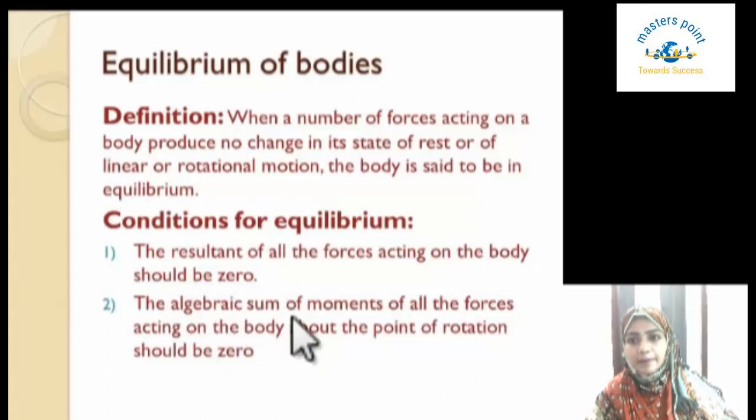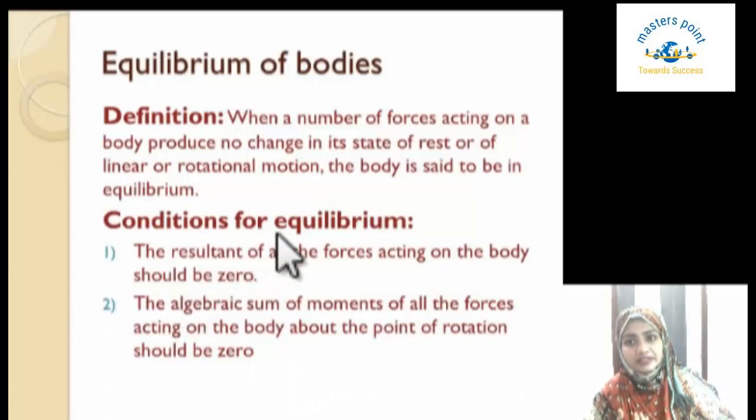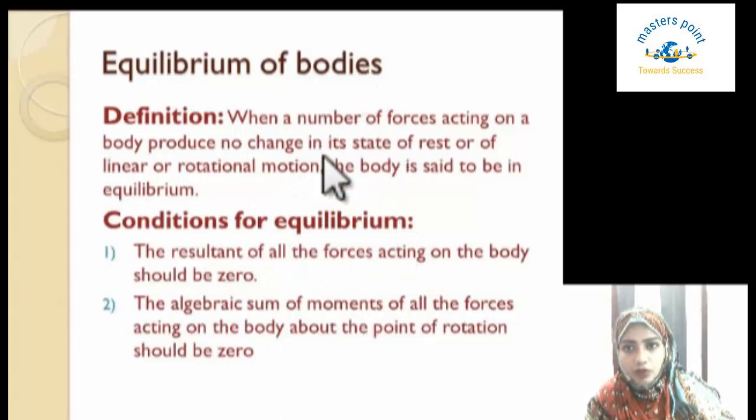The second is the algebraic sum of moments of all the forces acting on the body about the pivot point, or the axis of rotation, should be zero. These two conditions satisfy that the body is remaining in equilibrium.